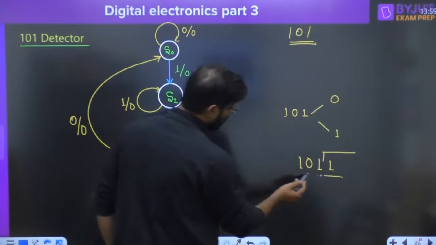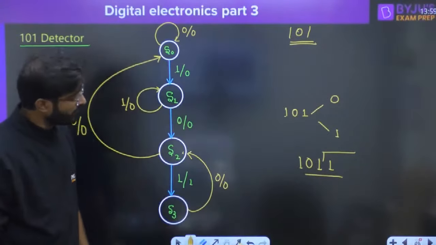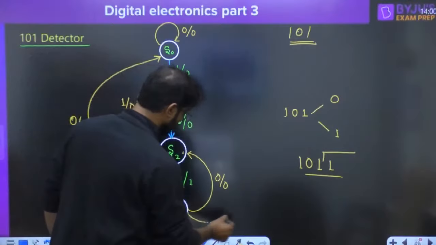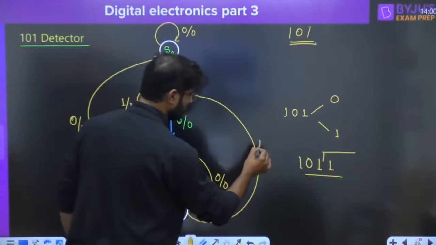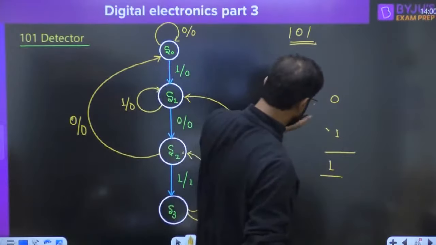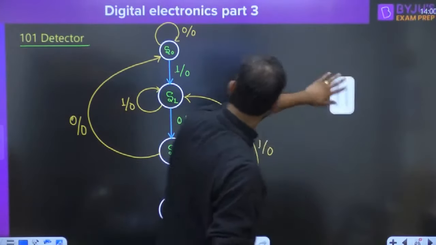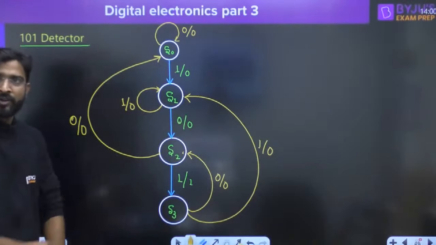Then you can see a single 1 is there, right? Single 1 is there. Single 1 is what? S1. Done. This is called the 101 detector.